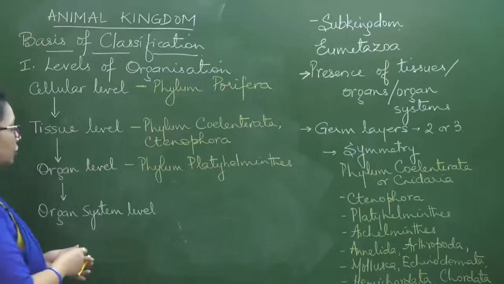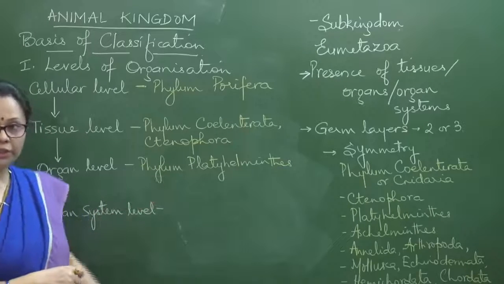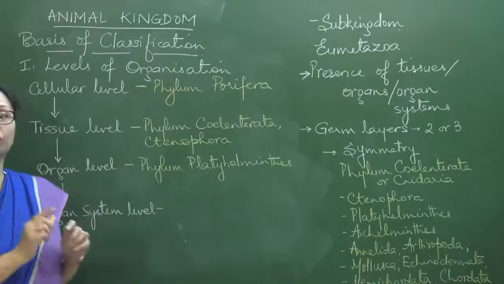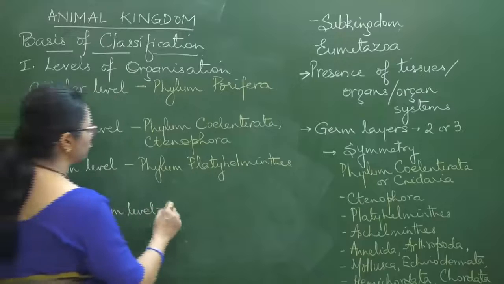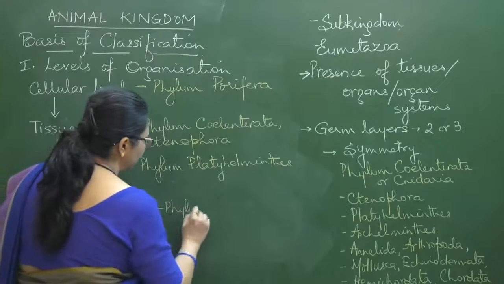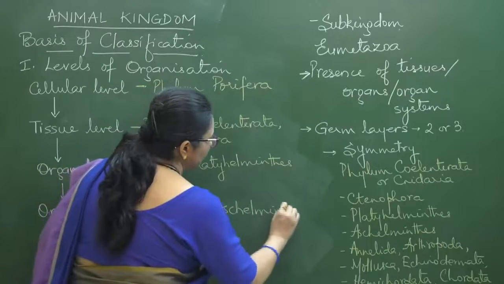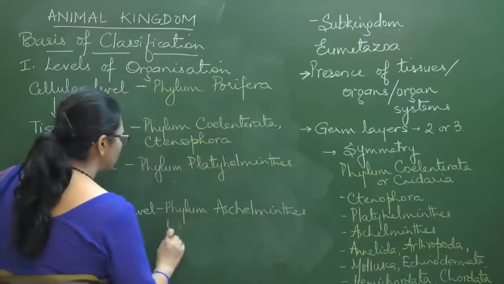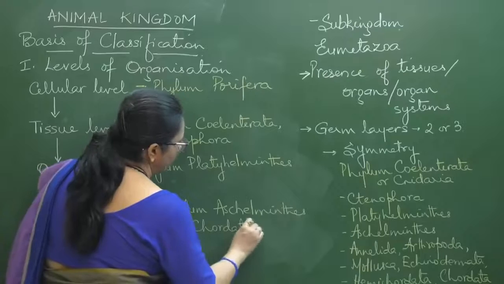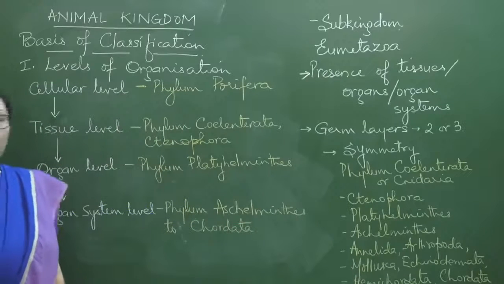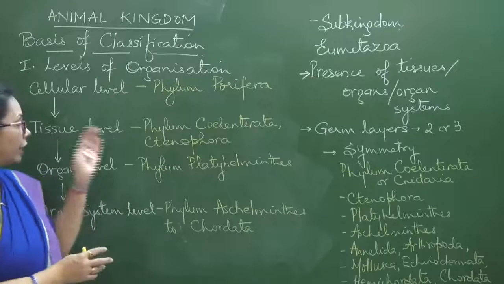So where this organ system level has been reached is starting from Aschelminthes with the phyla. I have already listed one, so that next time we can just put that from here to here. So here it is phylum Aschelminthes to Chordata. Okay, so this is simple, although you can certainly get questions like match the columns